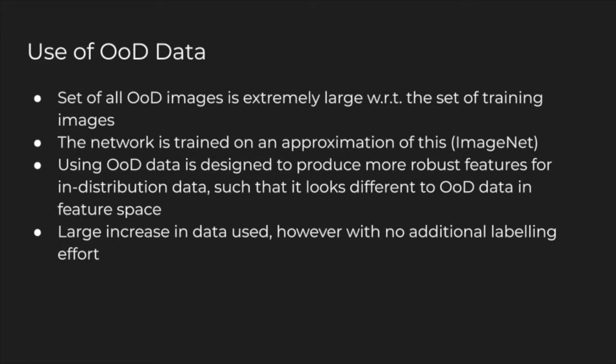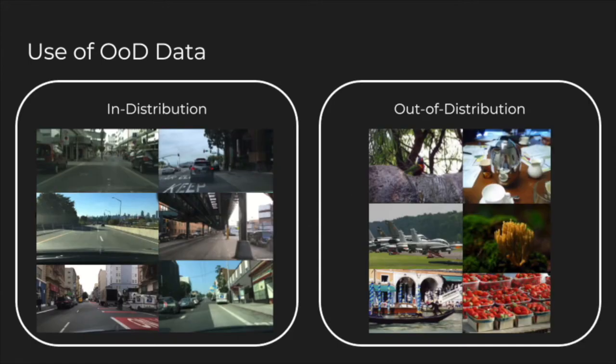Nonetheless, in this work, we choose to expose the network to some of this, and we approximate this set by using ImageNet. The idea is that even though we can't learn a semantic understanding of this enormous set of out-of-distribution images, we can use it to learn more robust features from the training data that are not found in the out-of-distribution data, such that this so-called feature collapse does not occur. Despite the large increase in data used overall, the labeling effort required does not increase at all, as all the data in ImageNet is simply assigned the label out-of-distribution.